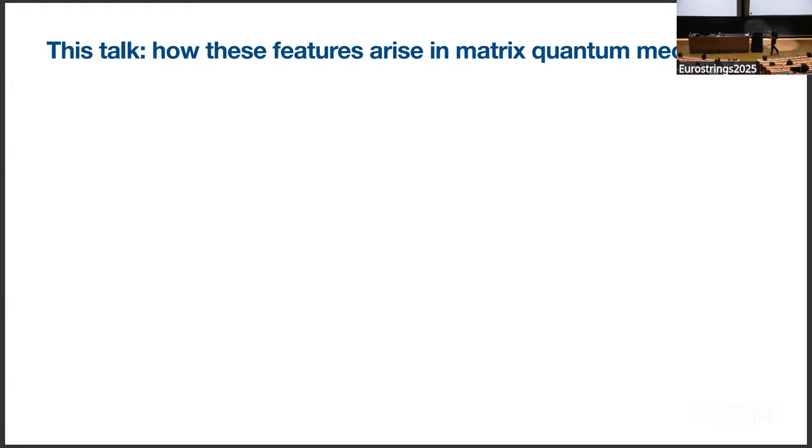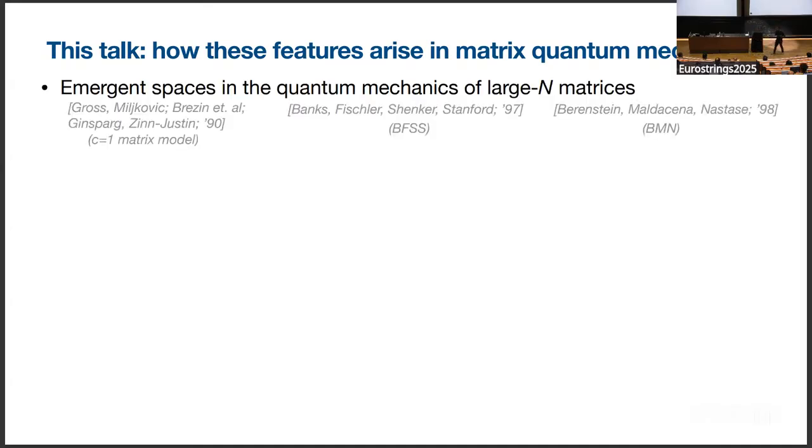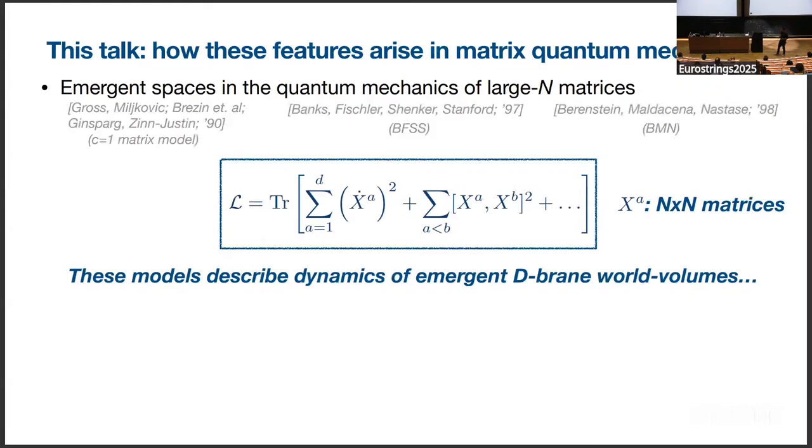So in this talk, I am going to try to explain how these features can arise in certain theories of matrix quantum mechanics. And since this is a strings conference, I should also mention that, of course, matrix quantum mechanics has a rich history in string theory. And in particular, there's a rich history of finding emergent spaces in the quantum mechanics of large N matrices.